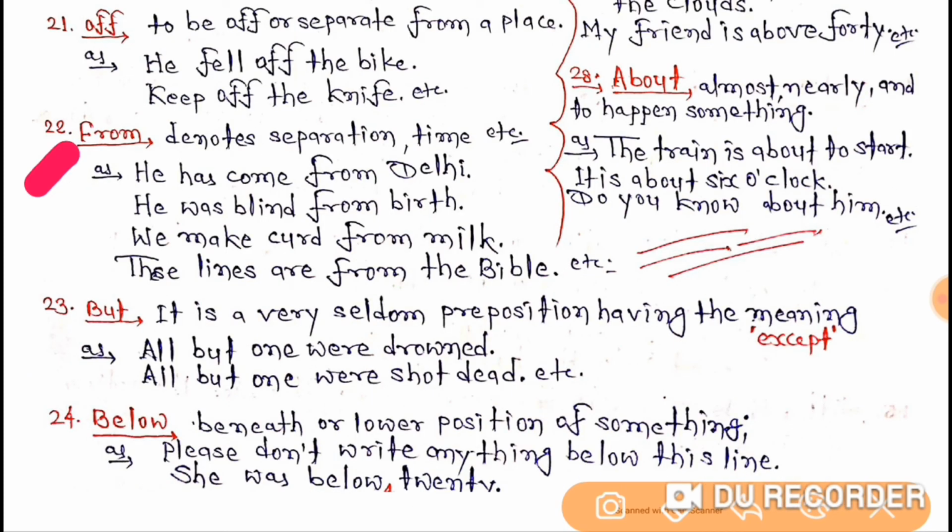Now let's understand the 22nd. From. It denotes separation, time, etc. As he has come from Delhi. He was blind from birth. We make curd from milk. These lines are from the Bible, etc.